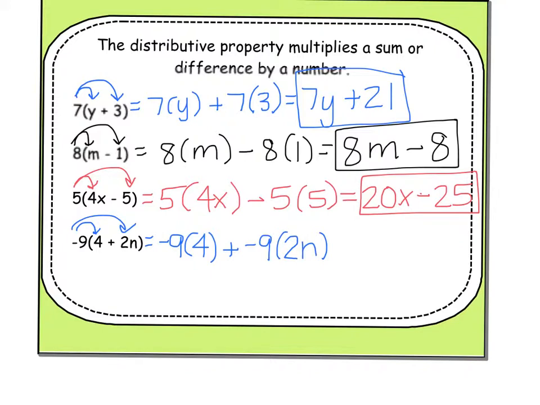Negative 9 times 4, just think of 9 times 4, which is 36, and there's still that negative sign that we have to bring with it. Plus, negative 9 times 2n, think of 9 times 2, it's 18, plus we still have that n, and we still have that negative sign. There's our final answer.